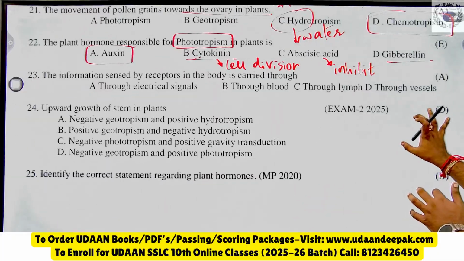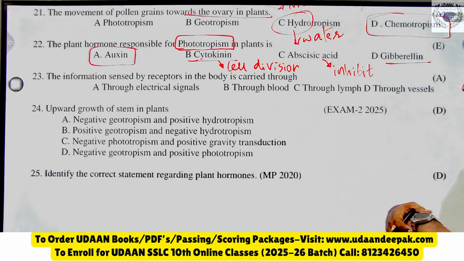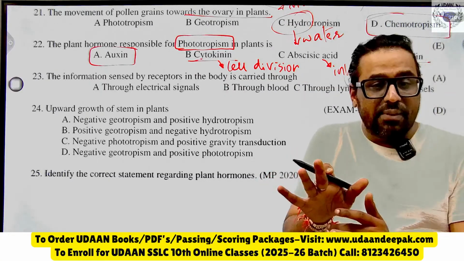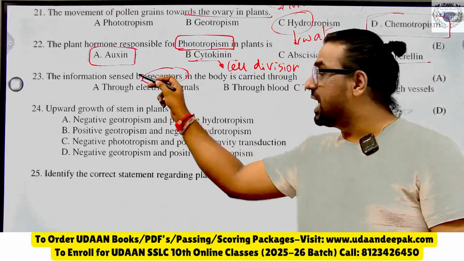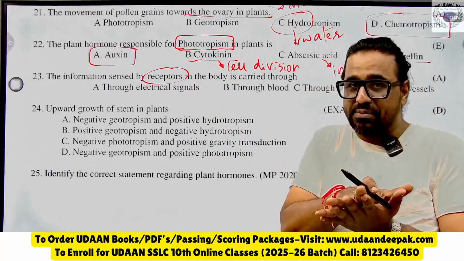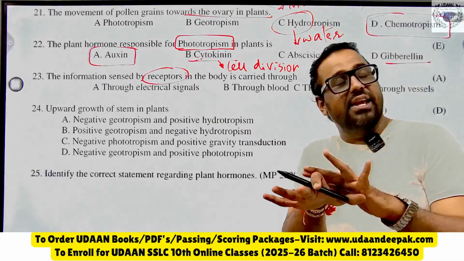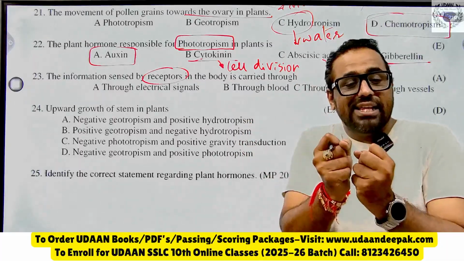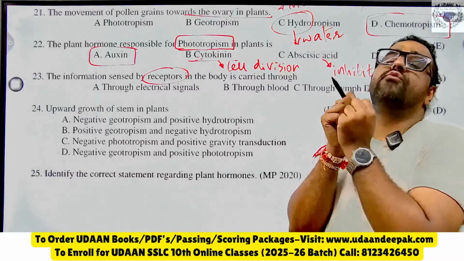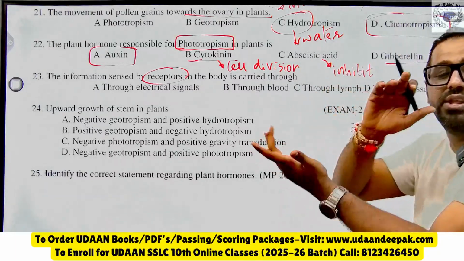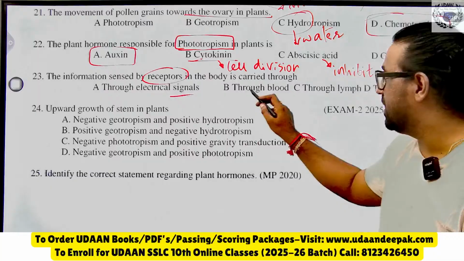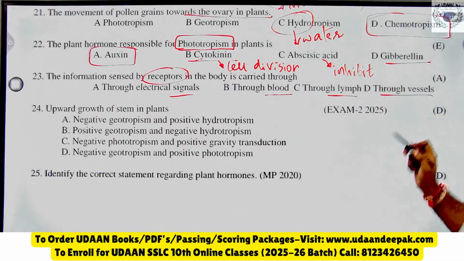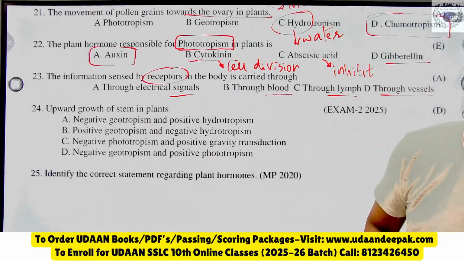Then the information sensed by receptor in the body is carried through. What are receptors? Receptors are the sense organs. Skin is a receptor, similarly the eyes are receptors, tongue is a receptor. Receptors are the sense organs which carry the information. Now tell me how they carry it: through electrical impulse, through blood, through lymph or through vessels. What answer can I expect here?